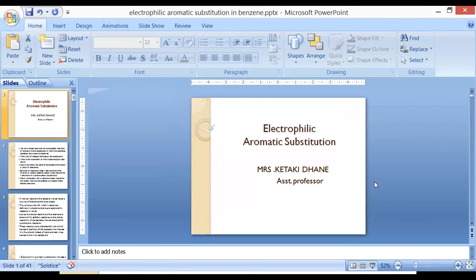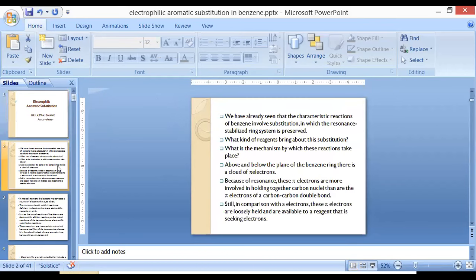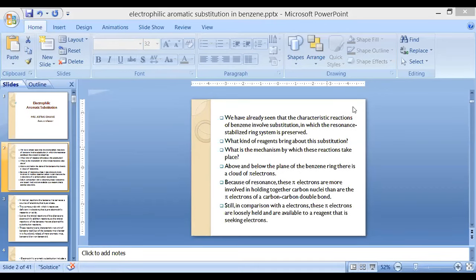Okay, we are starting again. So what we have discussed up till now: benzene has a cloud of pi electrons. These pi electrons are loosely held. These pi bonds are weak as compared to sigma bonds in the same benzene compound. This we have discussed up till now.